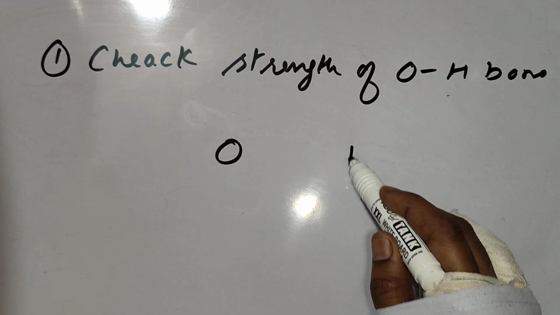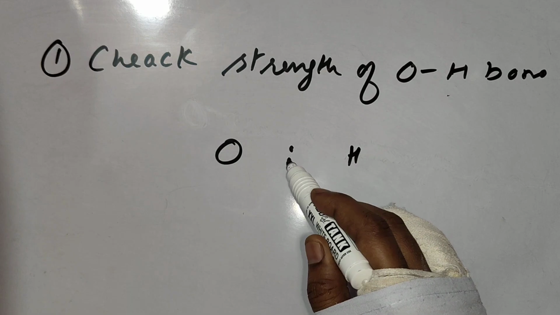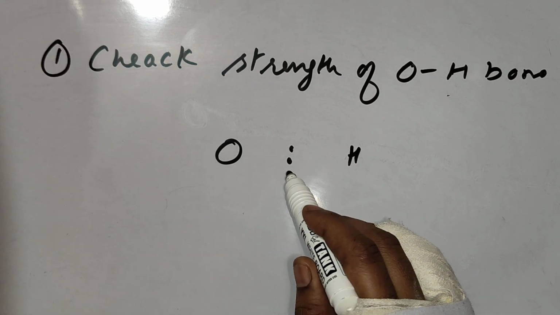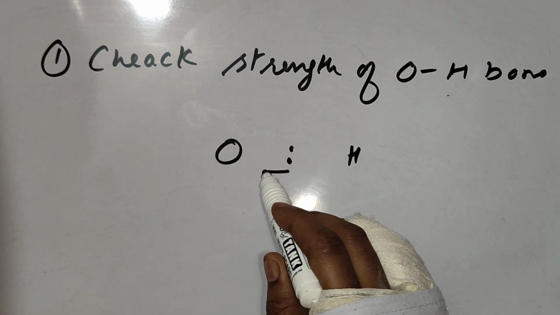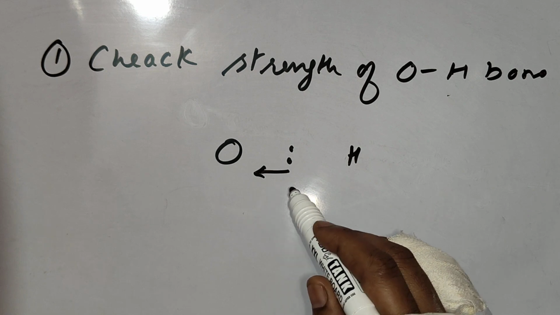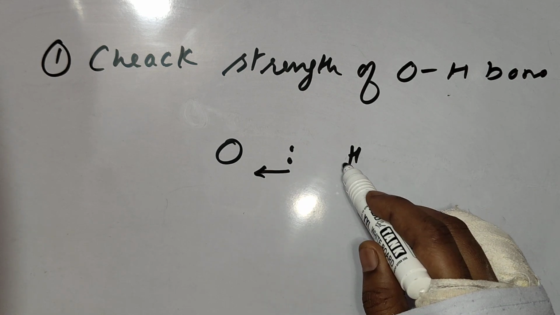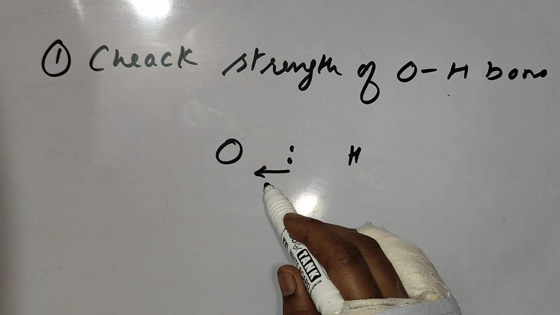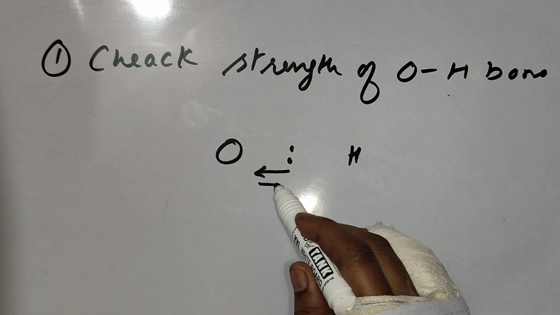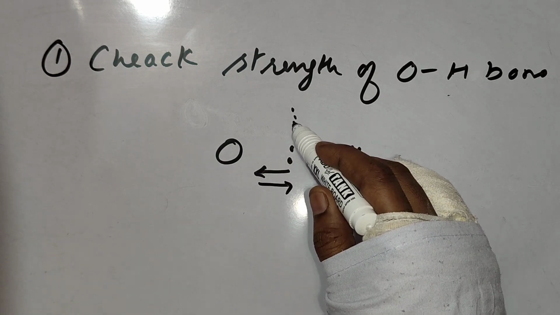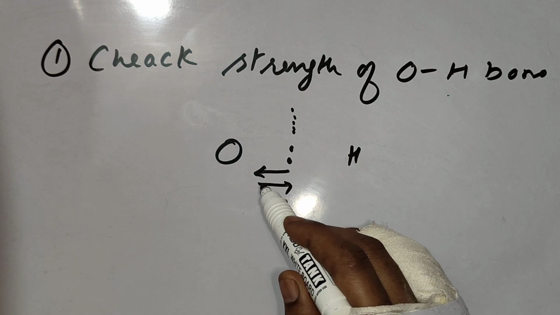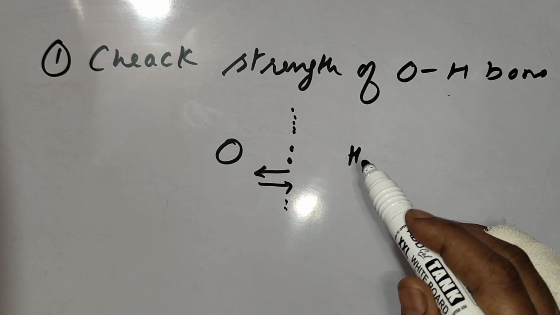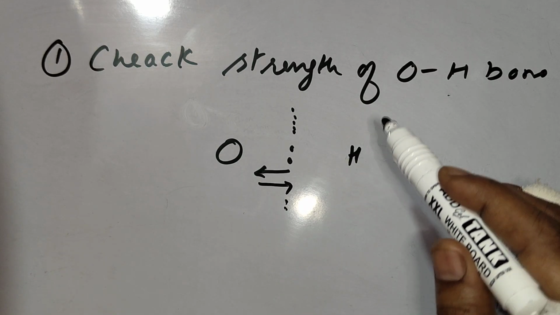In the OH bond, electrons are shared between oxygen and hydrogen. If by any factor electrons are going toward oxygen, the bond will become weak and release of H positive will become easier, so acidic strength will increase. And if by any way electrons are going away from the oxygen, toward the center point, the bond will become strong, release of H positive will become difficult, meaning acidic nature will decrease.